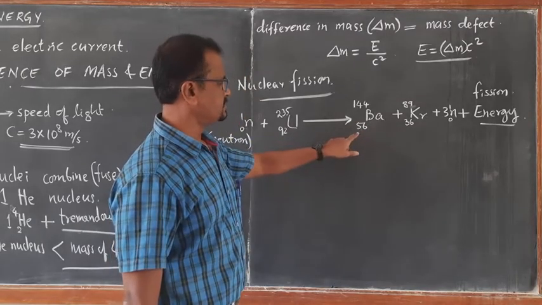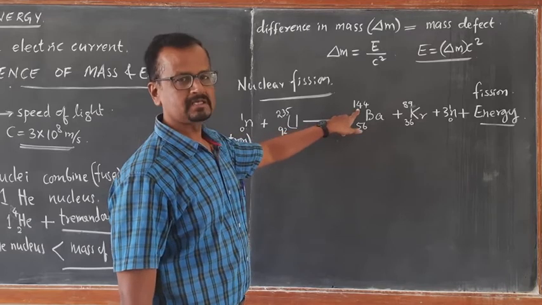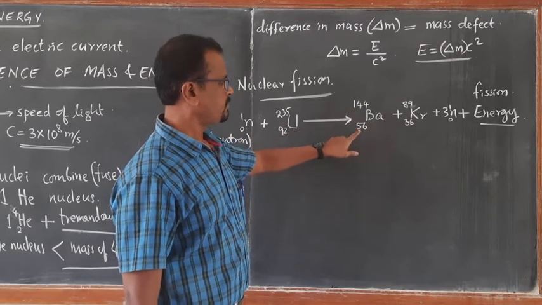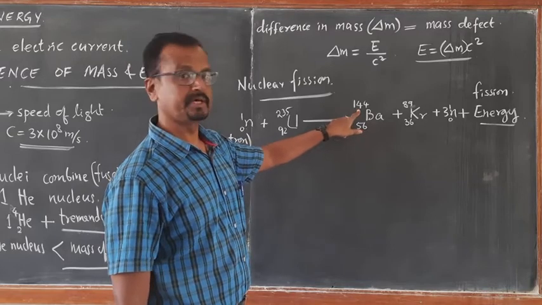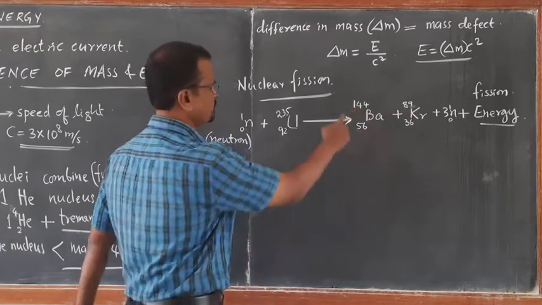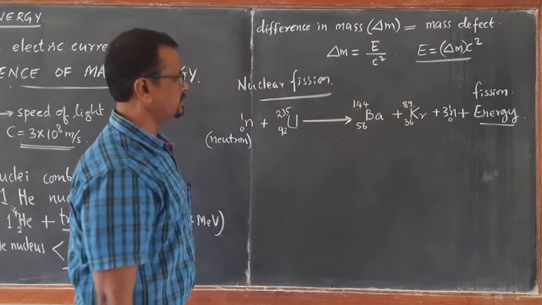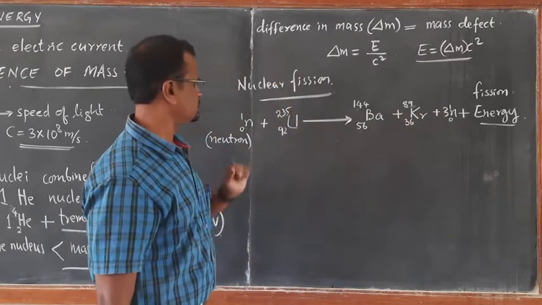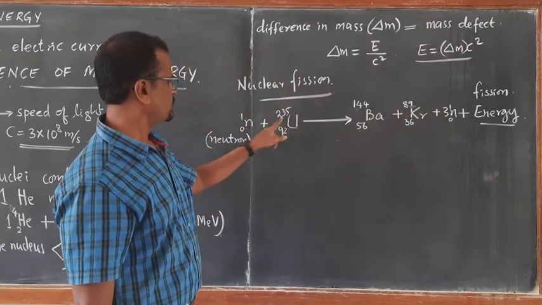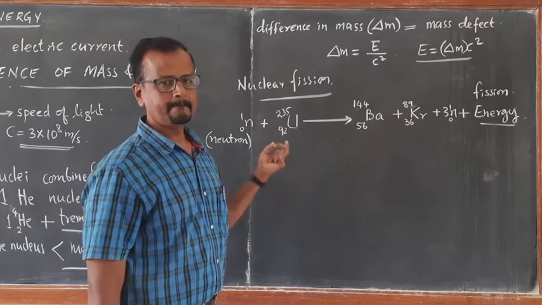Barium 56 is the atomic number, the number of protons, and 144 is the mass number, the number of protons and neutrons together. If you add 144 plus 89, it comes out to be 233. 233 plus 3 neutrons becomes 236. So look at this, 235 plus 1, 236. That's how the numbers are matching.